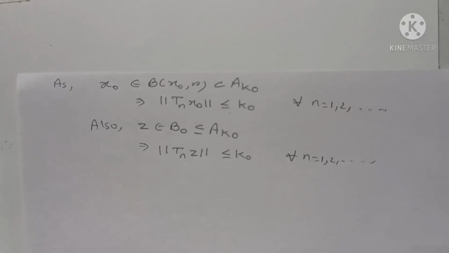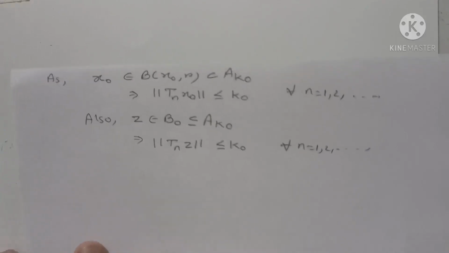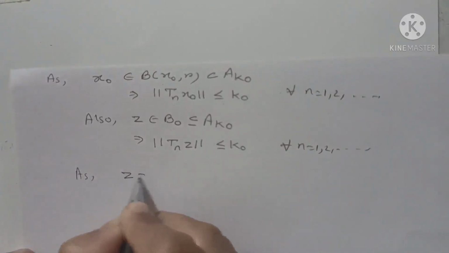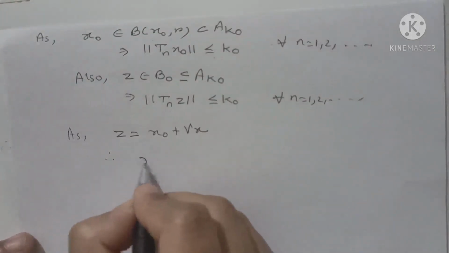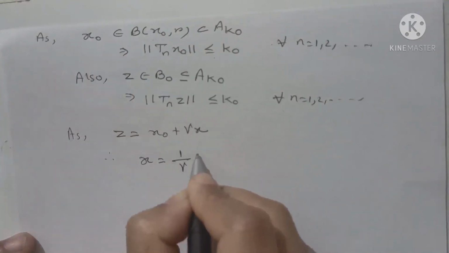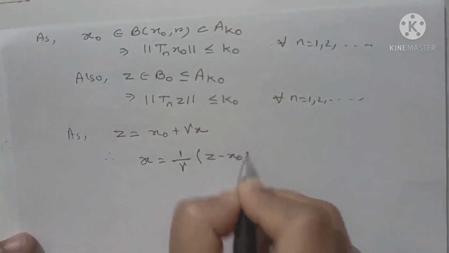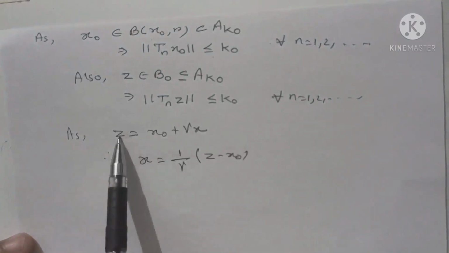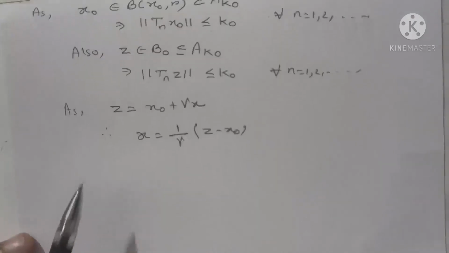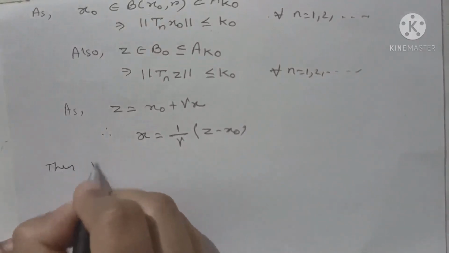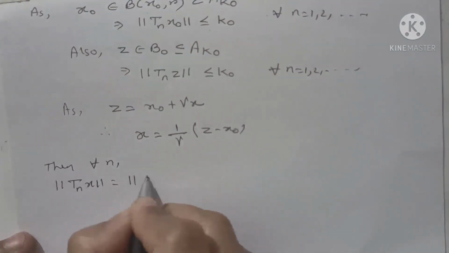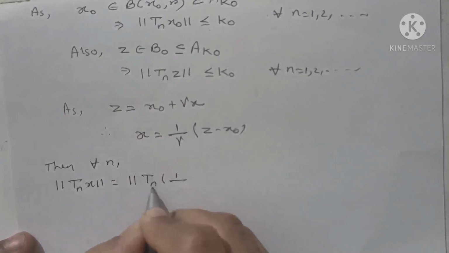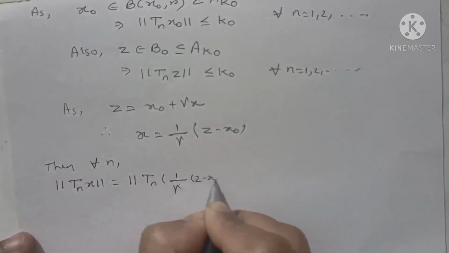Now using this, we are taking the norm of Tn x. For this, first of all, as we defined z equals x0 plus gamma x, therefore x is equal to 1 by gamma times z minus x0. This is the value of x by using the definition of z. Then for all n, norm of Tn x: now we are putting the value of x, norm of Tn of 1 by gamma into z minus x0.